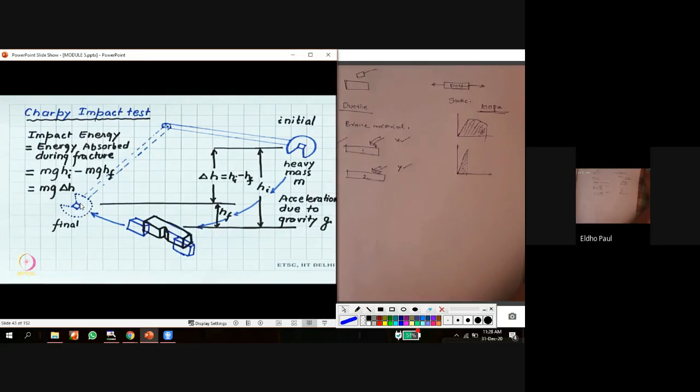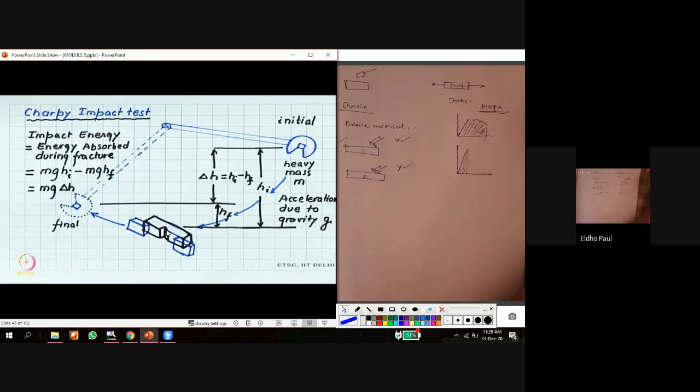And in this position, what is the potential energy? The potential energy is equal to MGHF, because the height is HF from the datum. So MGHF is the amount of potential energy at this position. So the difference in potential energy between the initial position and the final position will be the energy required to fracture this workpiece.